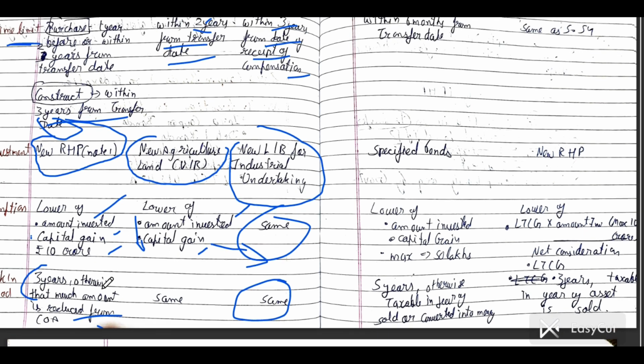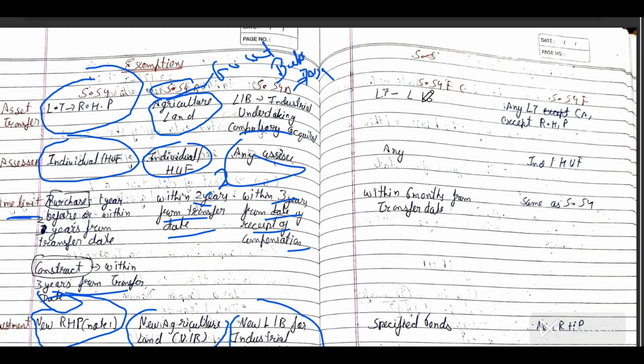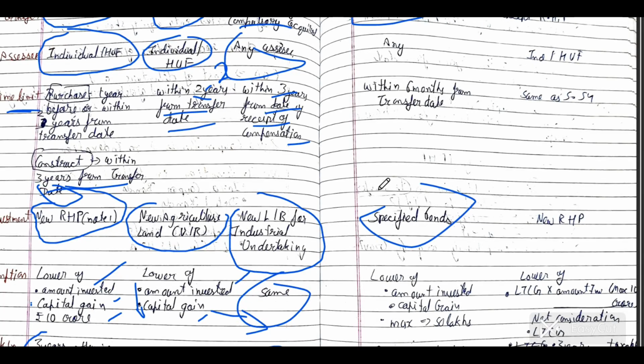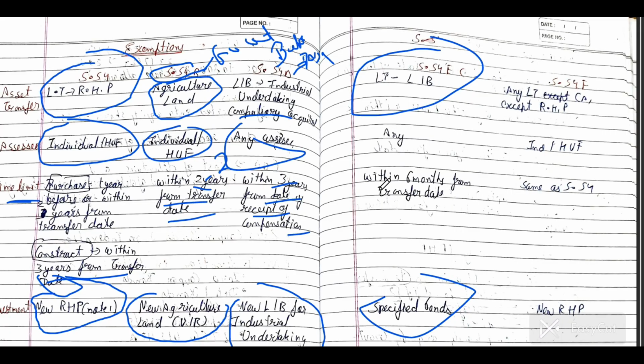Otherwise, the same treatment applies as in the lock-in period of section 54. Then section 54EC, specified bonds; there are 4 bonds there. I will give you the names.